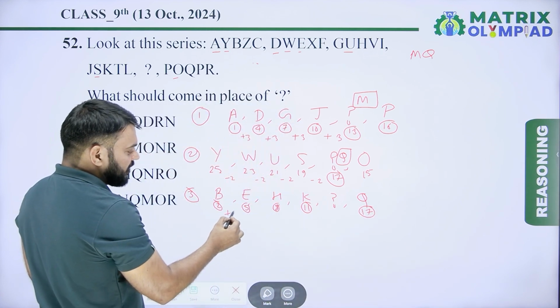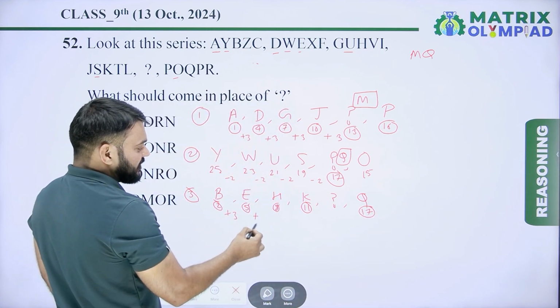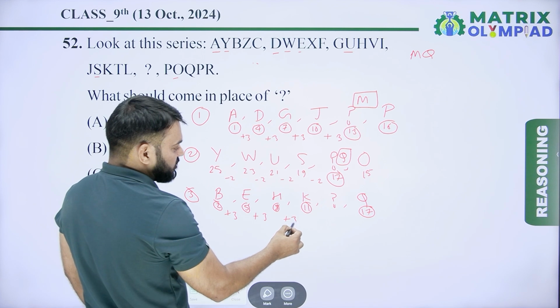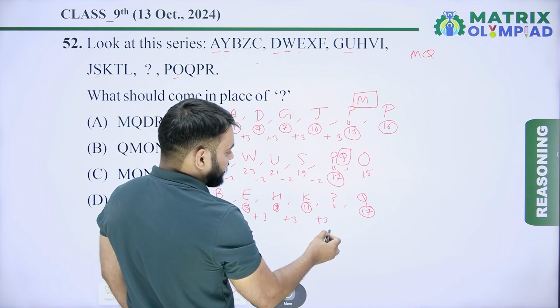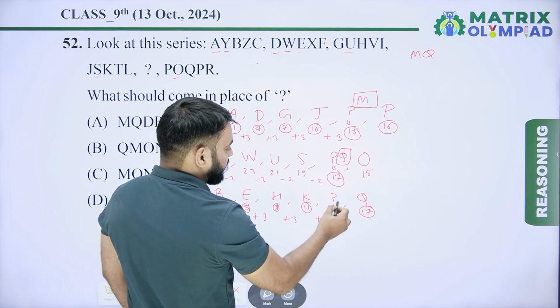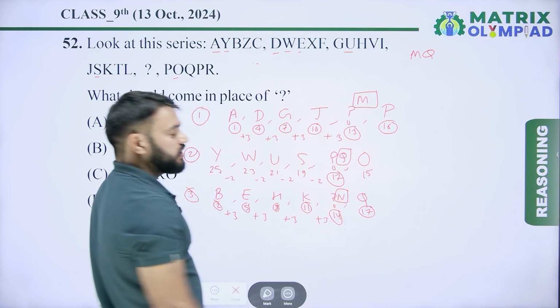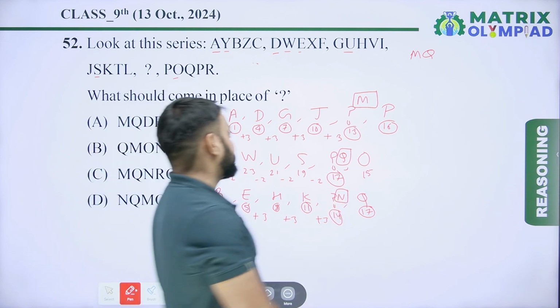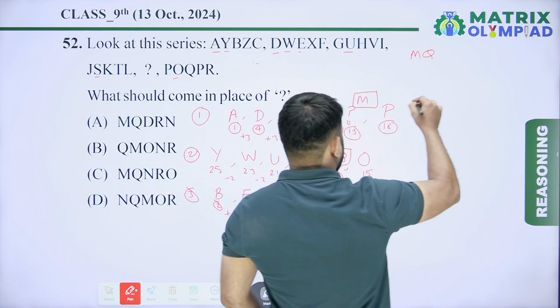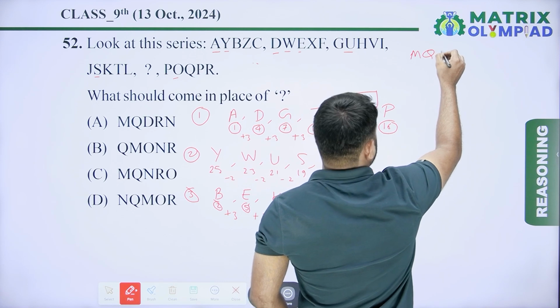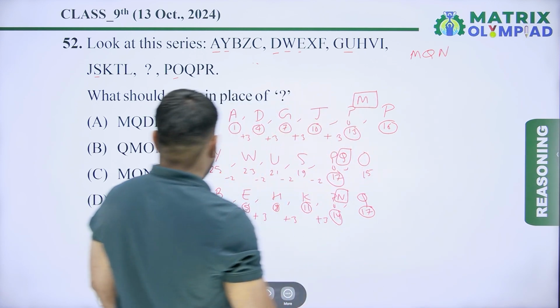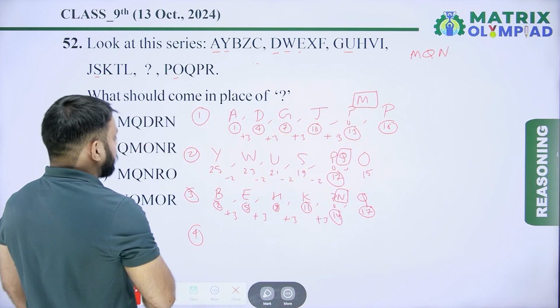So now 2 plus 3, it means 5. 5 plus 3, it means 8. 8 plus 3, it means 11. Now 11 plus 3, it means 14. So 14, it means N, because place value of N is 14 in English alphabet. So third alphabet of the missing term is N. Okay, now taking fourth alphabet of each term.